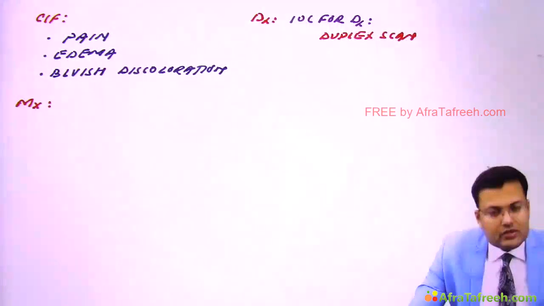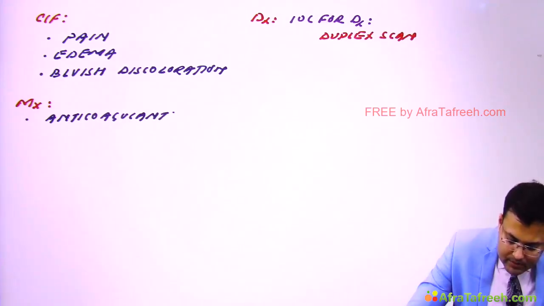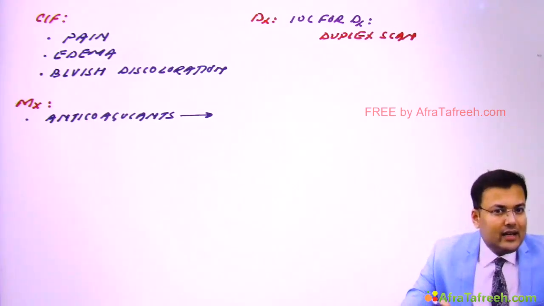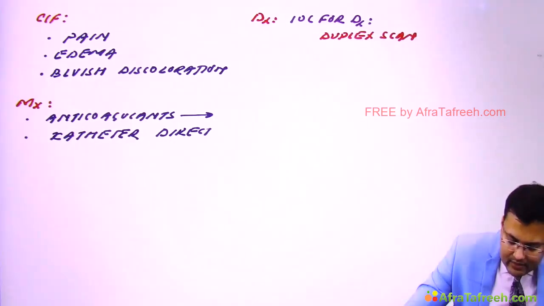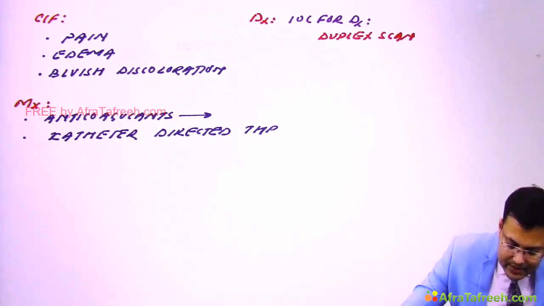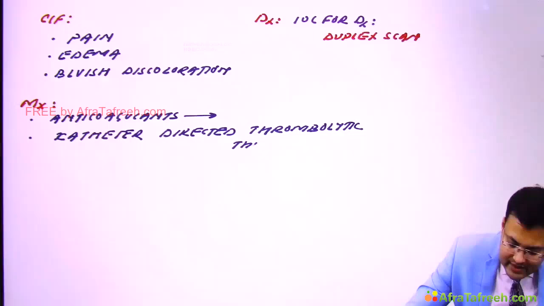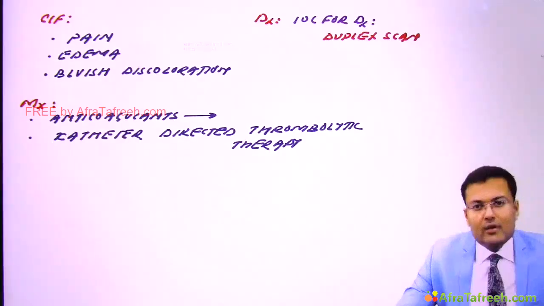Initially we have to start anticoagulants to stop the thrombotic process, and after that we go for catheter directed thrombolytic therapy. So this is how we manage the patients of ASVT, and this is all about venous disorders.